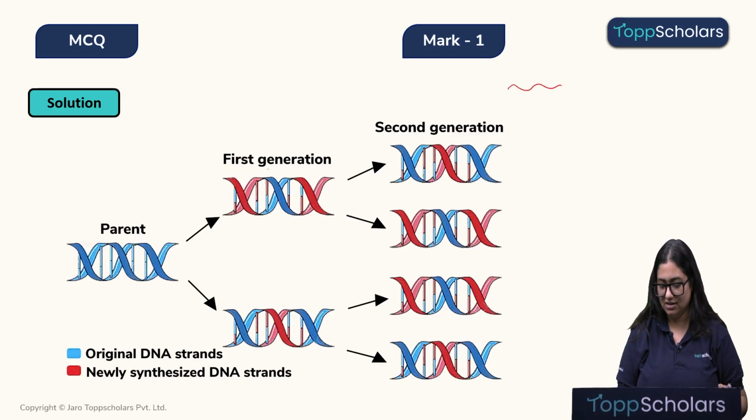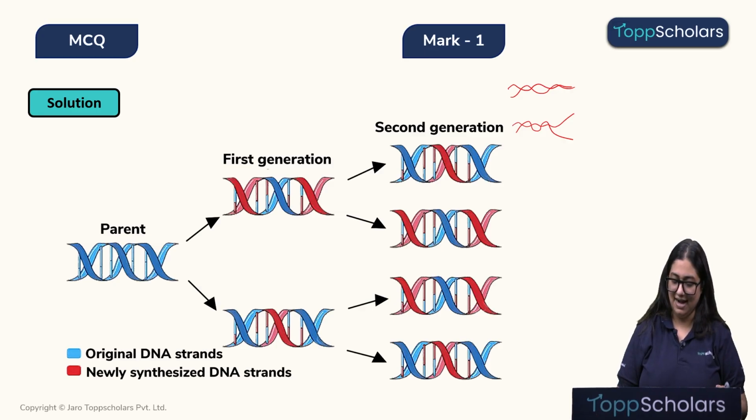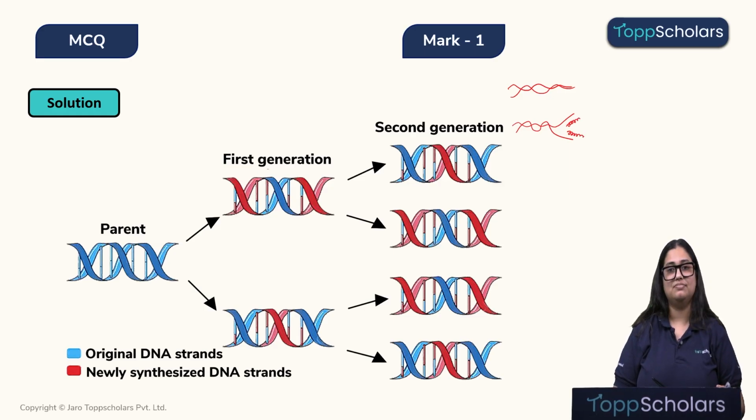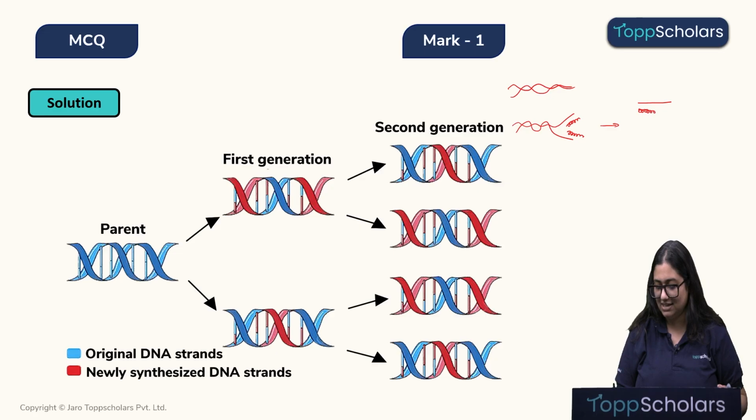If this is my parental DNA, during replication, these strands will separate from each other and will be used as a template strand on which the new strand of DNA will be synthesized. Eventually, the two DNA molecules that will be formed will have one as the parental strand and the other as the newly synthesized strand.